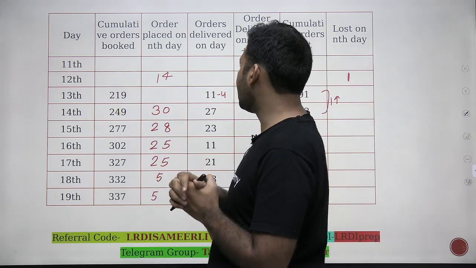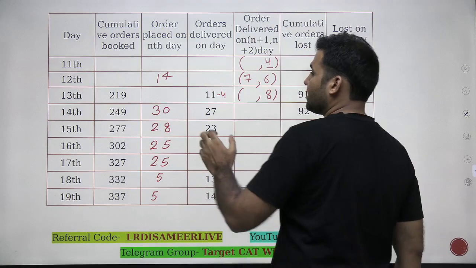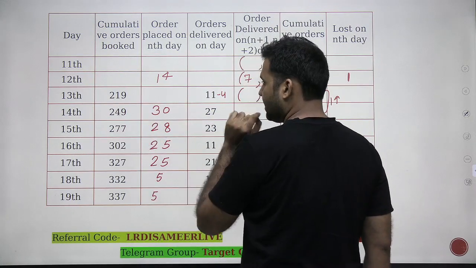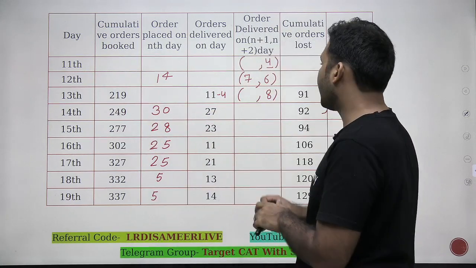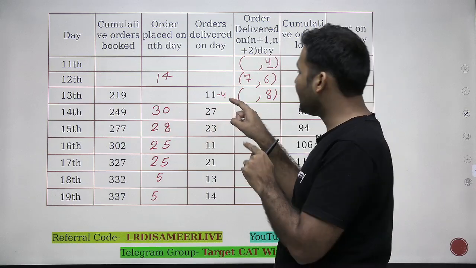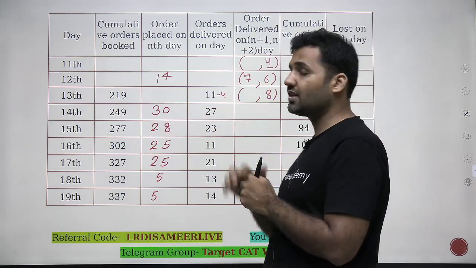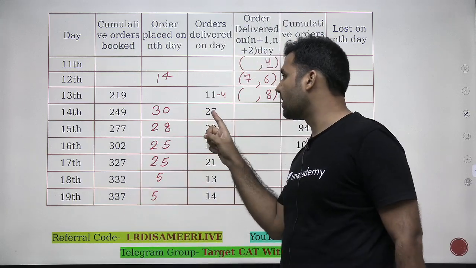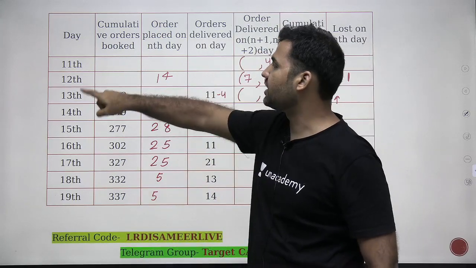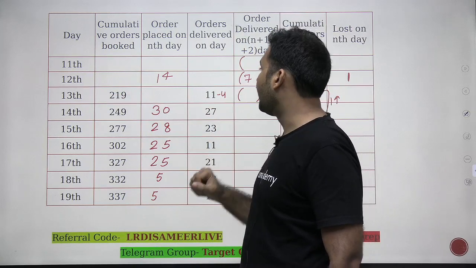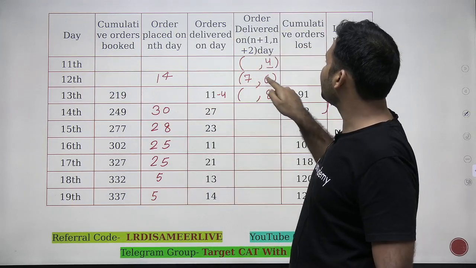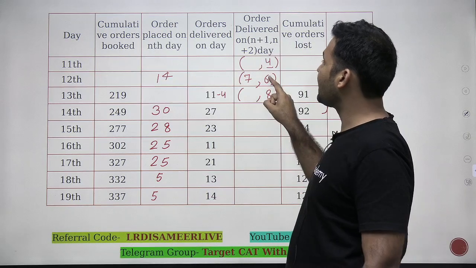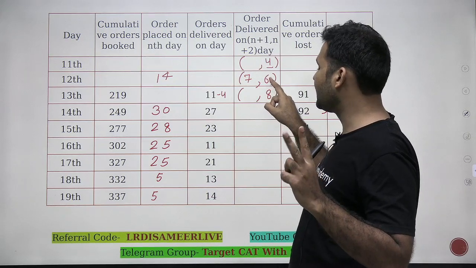Now if you look at 13th, look here guys. If I look at 14th now, the number of orders delivered on that particular day are 27. And the 27 orders which are getting delivered must be of these 2 days, 12th and 13th. Now, I know that there are 6 orders of 12th which are taking 2 days delivery time.